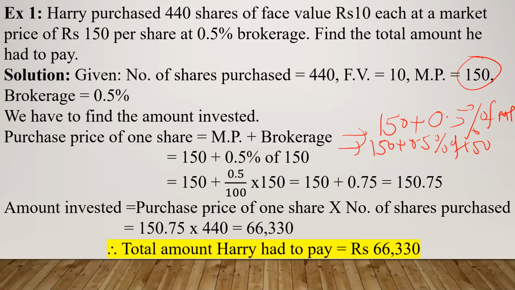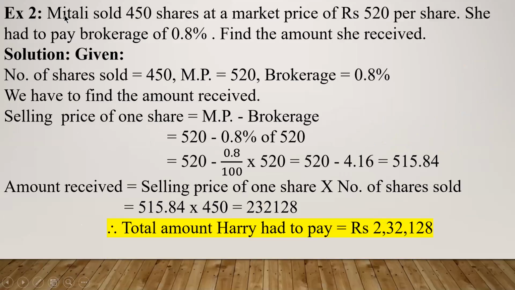So in such a problem, the very first thing is to find out the purchase price of one share, by using the formula market price plus brokerage. Once you know the purchase price of one share, multiply it by the number of shares, and you will get the total amount he has to pay to purchase the shares, or the amount invested. Let us move to the second problem.